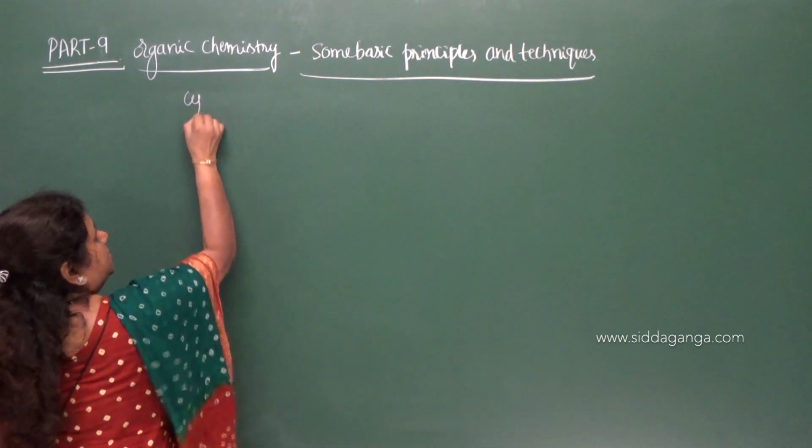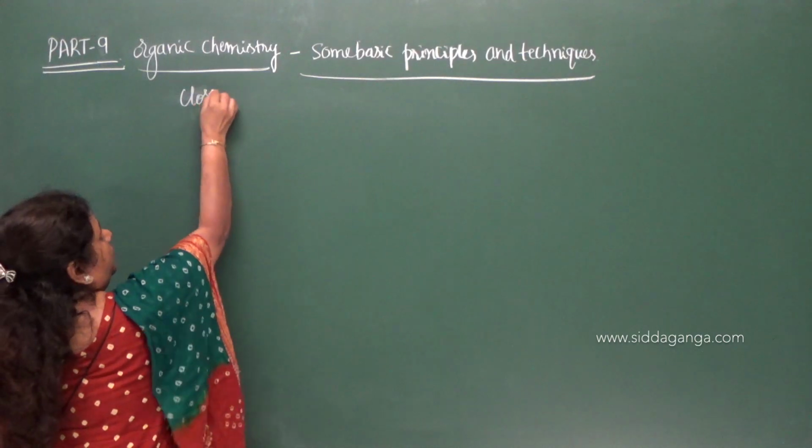So in the last class we discussed about closed chain compounds.